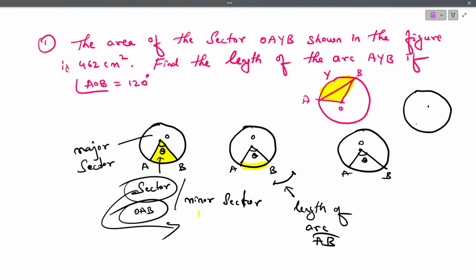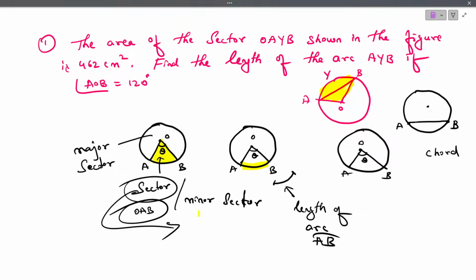Now, observe your children. If suppose this is a circle, take a point A on any point on the circumference of a circle and take one more point B on any point of the circumference. Join A to B. This is known as chord. So what is a chord? Chord is a line which joins any two points on the circumference of the circle. Understood? So this is called as chord AB. Any doubts?